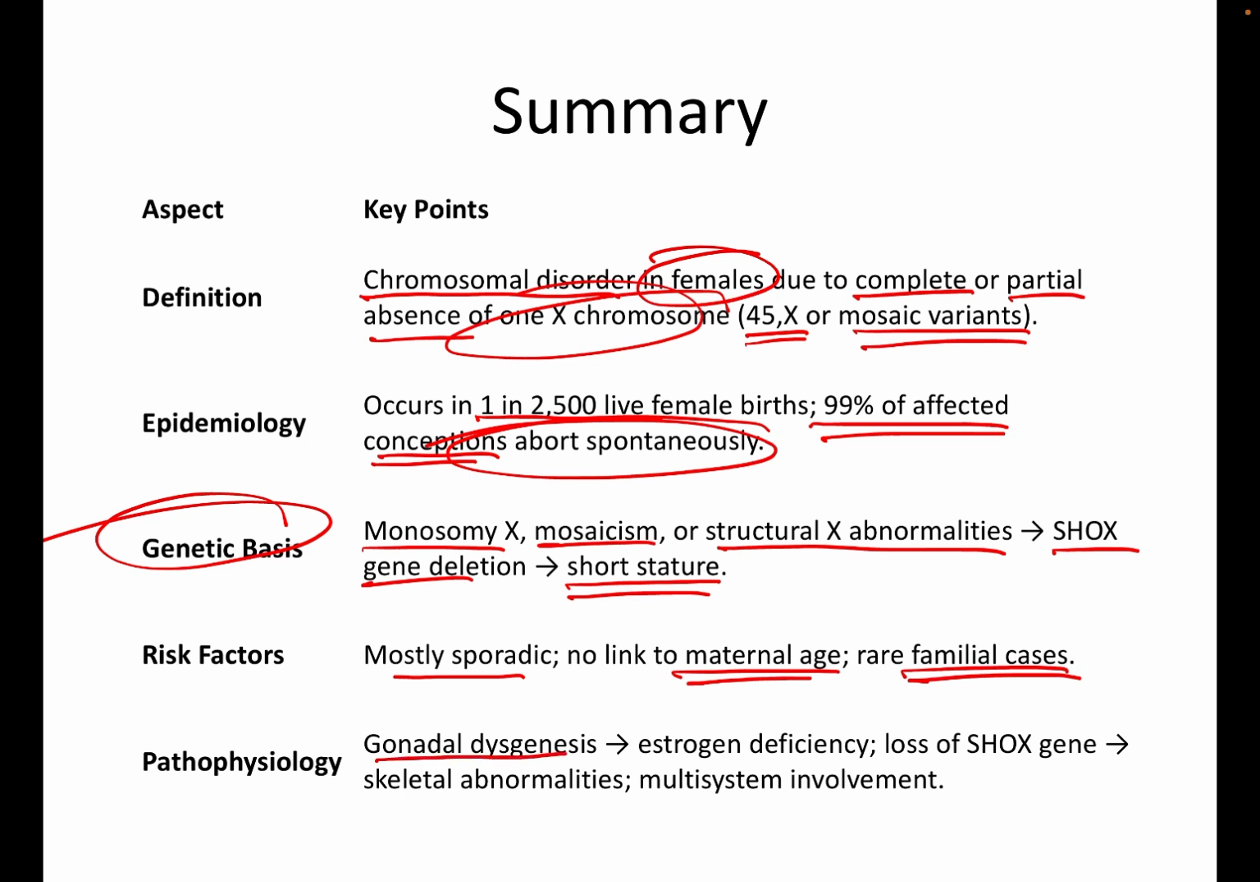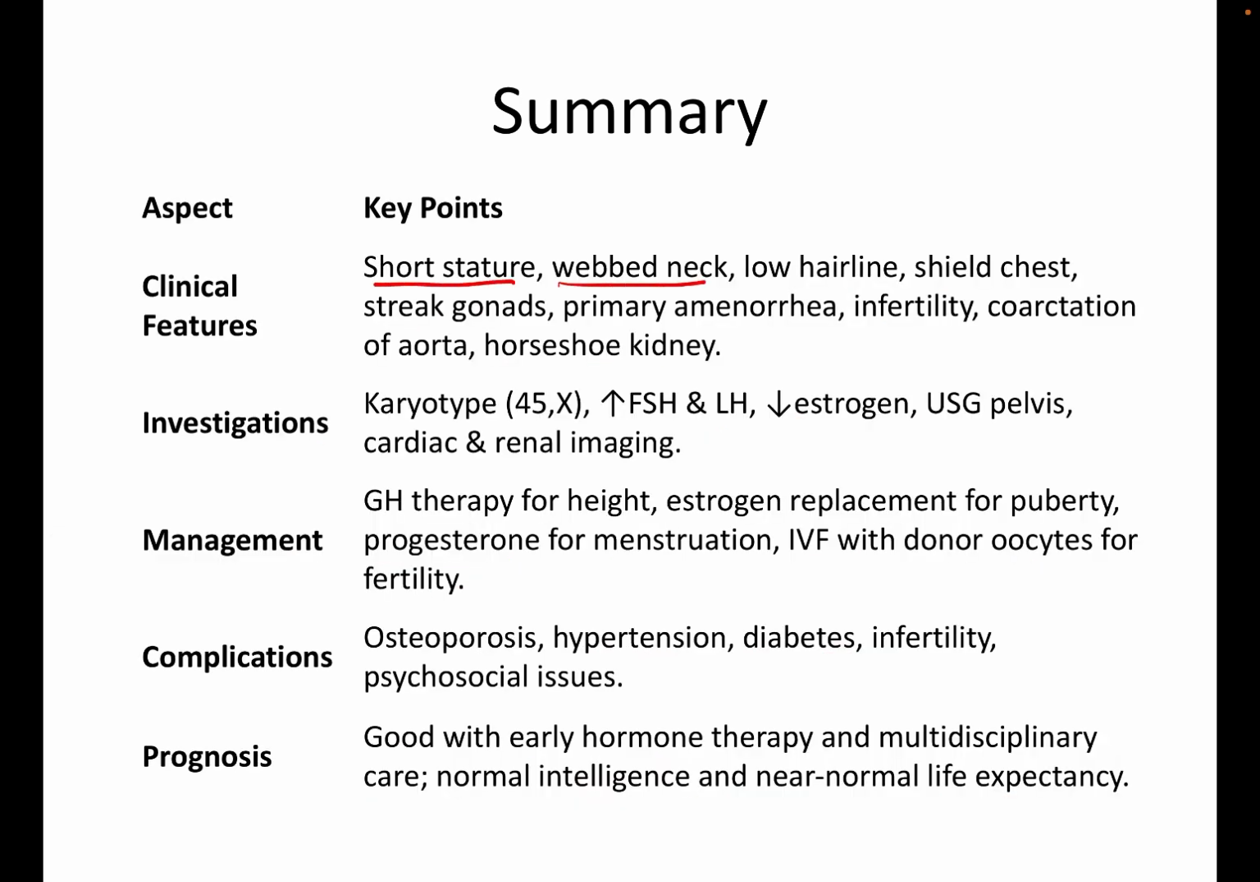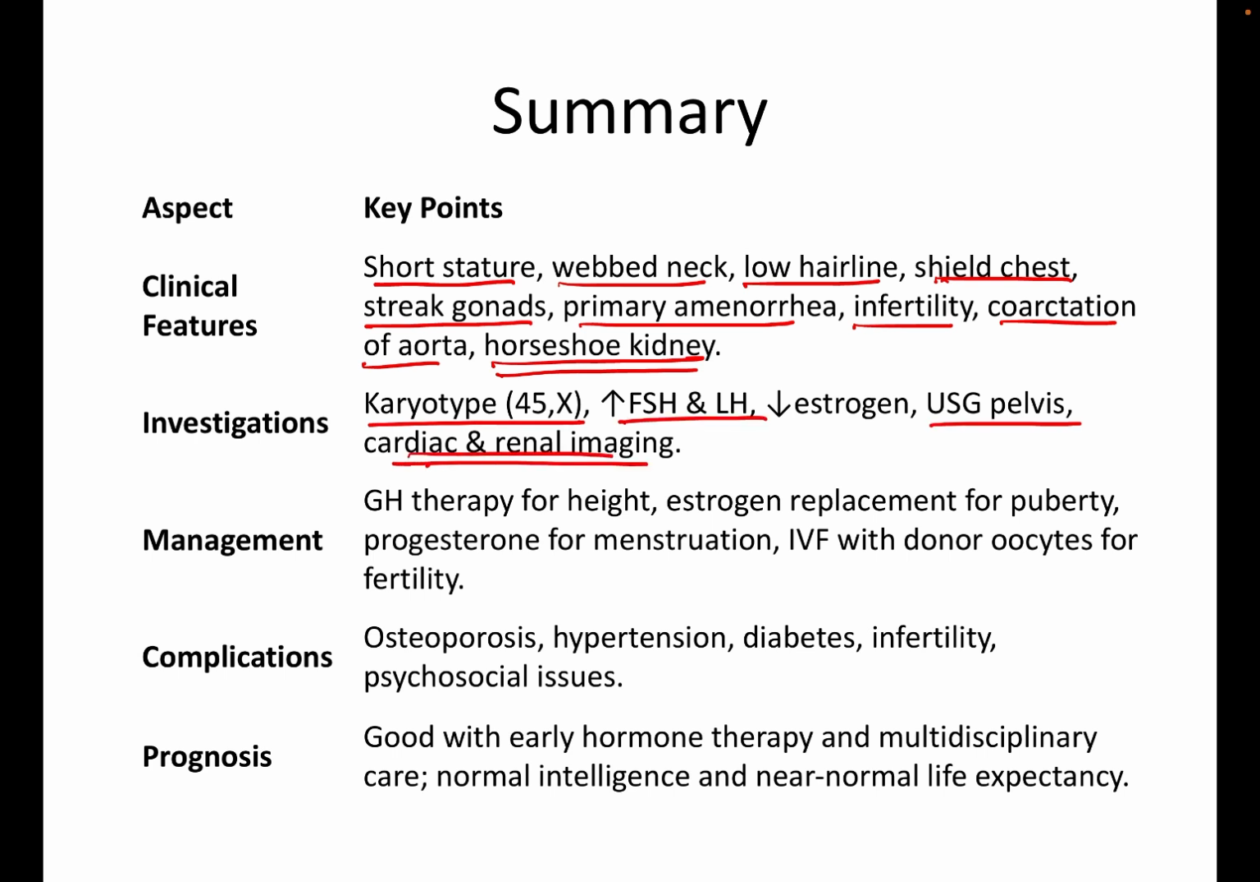Pathophysiology involves gonadal dysgenesis resulting in estrogen deficiency. Loss of the SHOX gene results in skeletal abnormalities and multi-system involvement. So there will be short stature, webbed neck, low hairline, shield chest, streak gonads, primary amenorrhea, infertility, coarctation of aorta, and horseshoe kidney. Investigations required are karyotyping, hormonal profile, ultrasound pelvis, and cardiac and renal imaging.